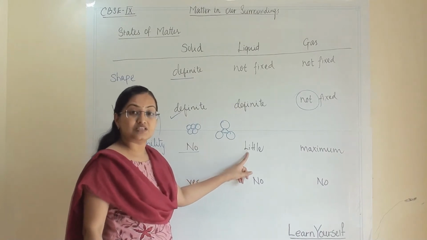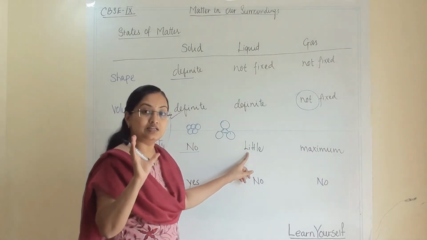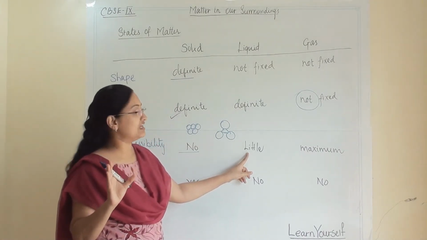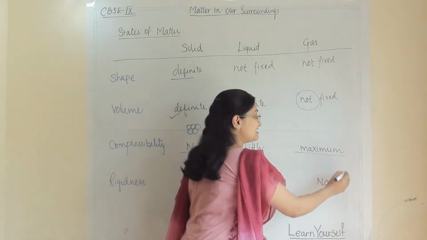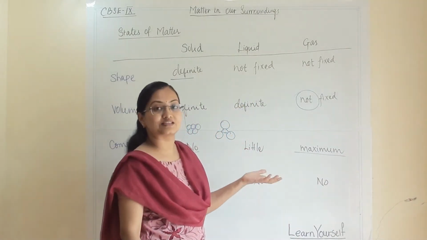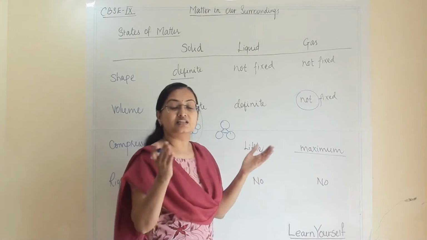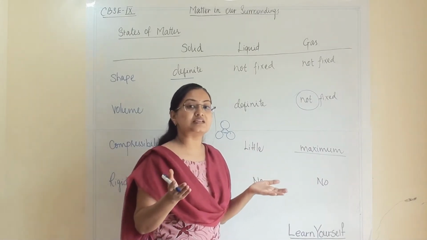A little space is there, so there is a little compressibility in liquid. But gaseous atoms are maximum compressible because they have maximum space in between them.